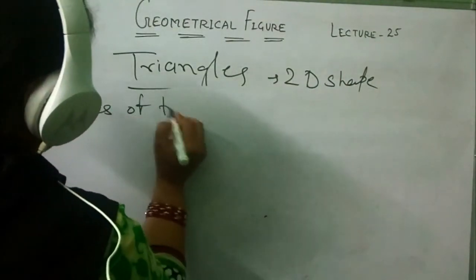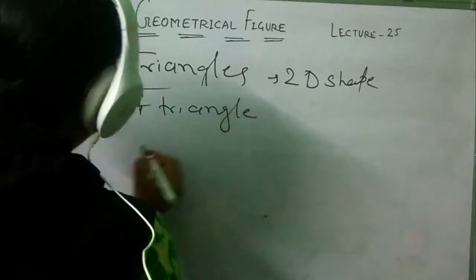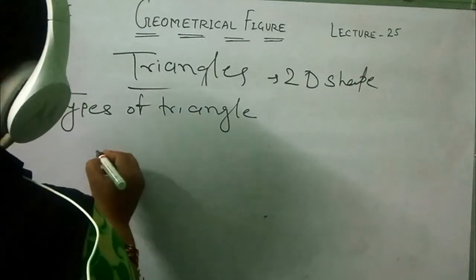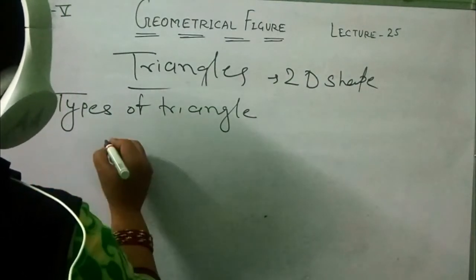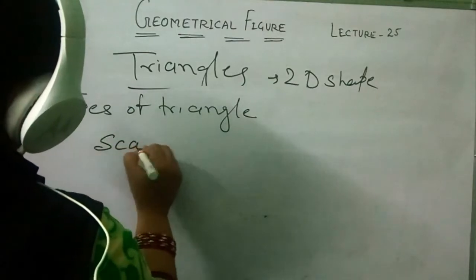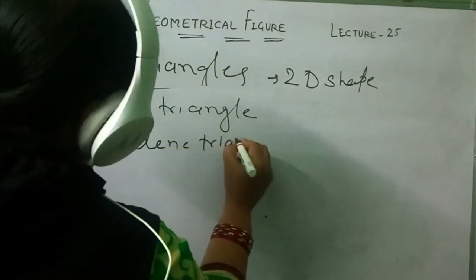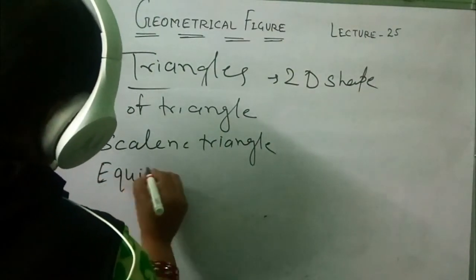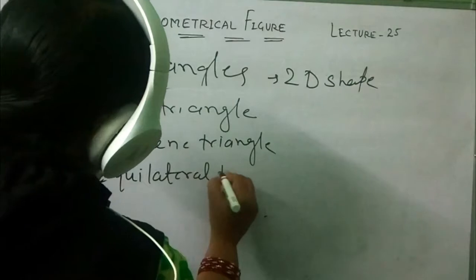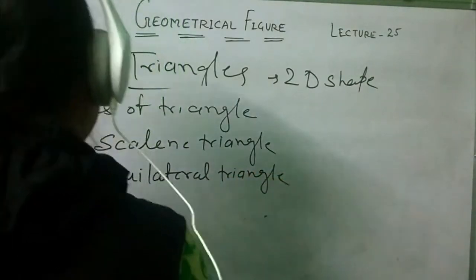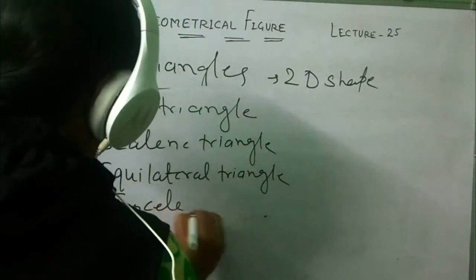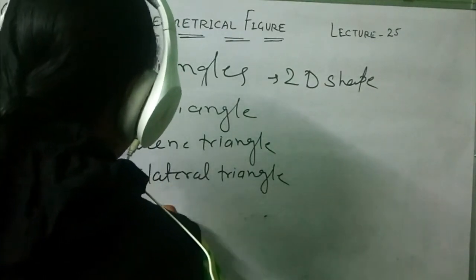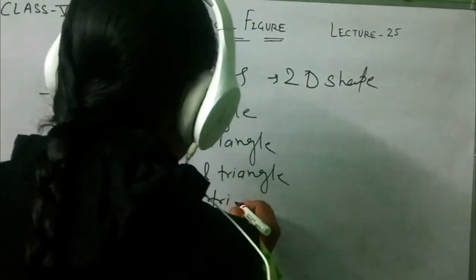By sides, the types of triangles are scalene triangle, then equilateral triangle, and isosceles triangle.